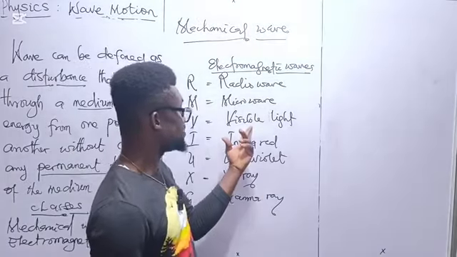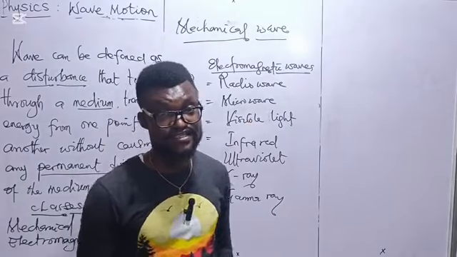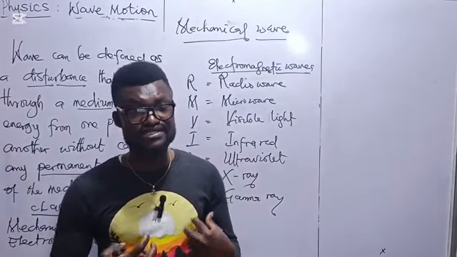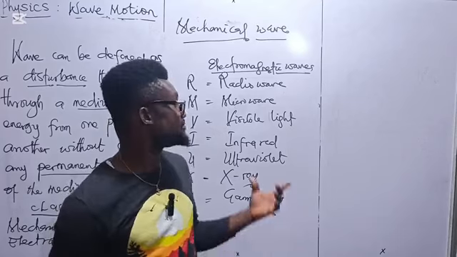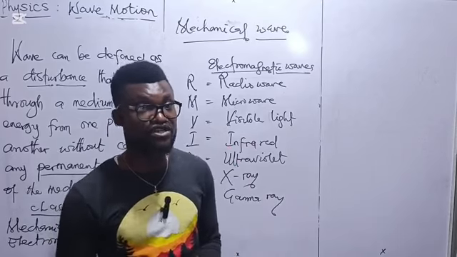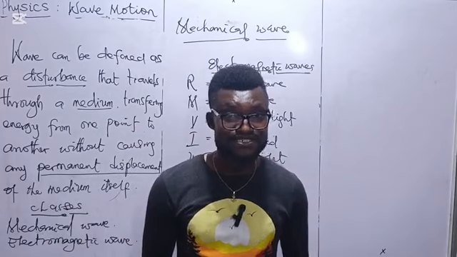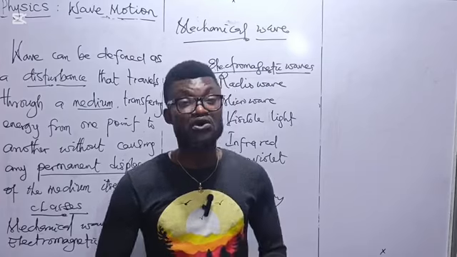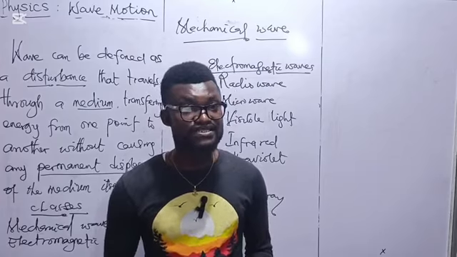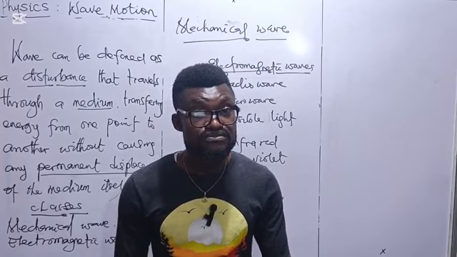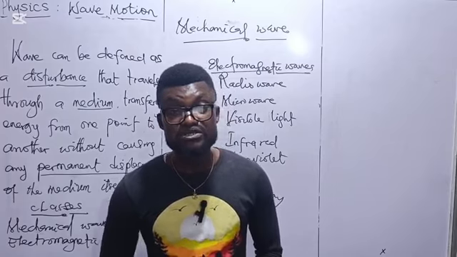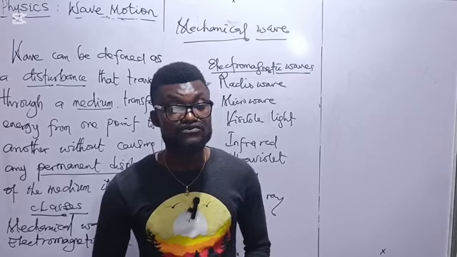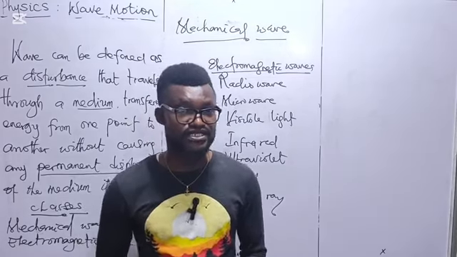Here you have the visible light. That's the normal light, the light we use in seeing. So we term it electromagnetic wave. Light will transfer energy whether there is a material medium or no material medium. The light does not require a material medium, so whether there is a material medium or not, the light wave will be propagated.